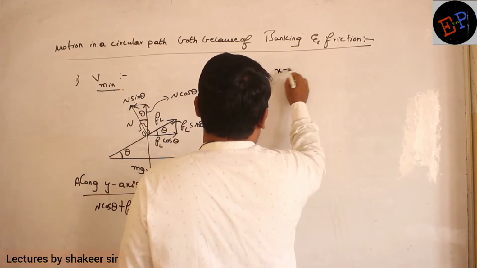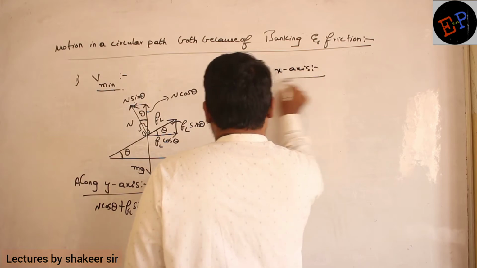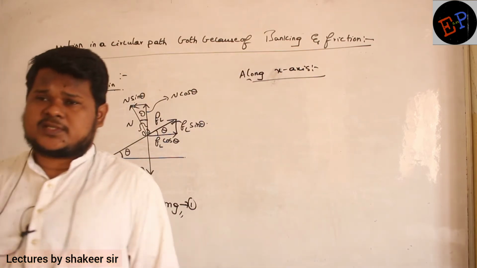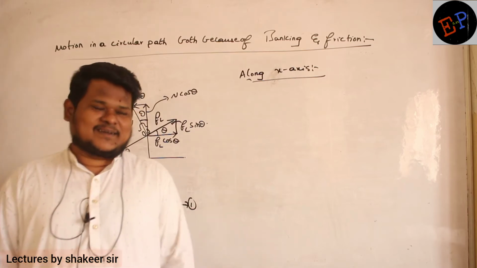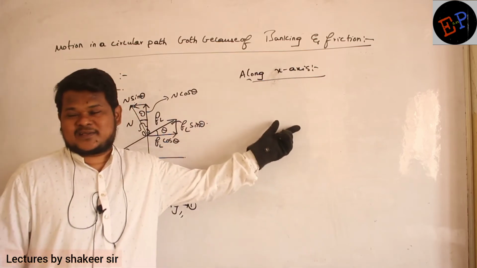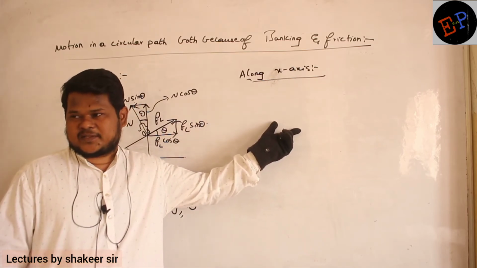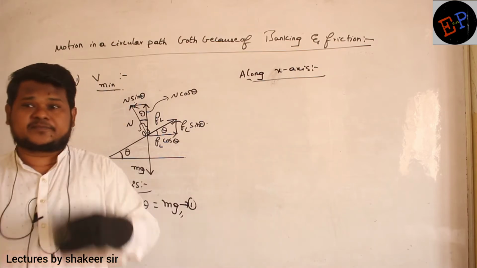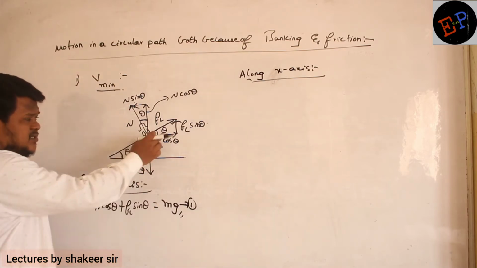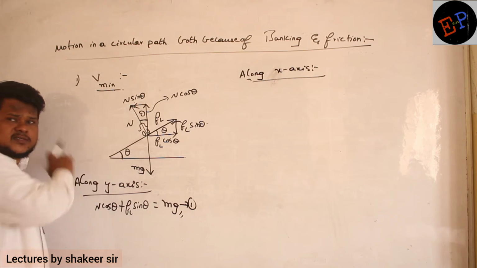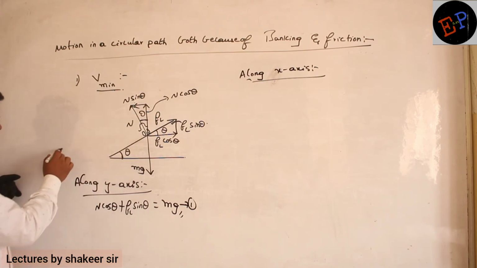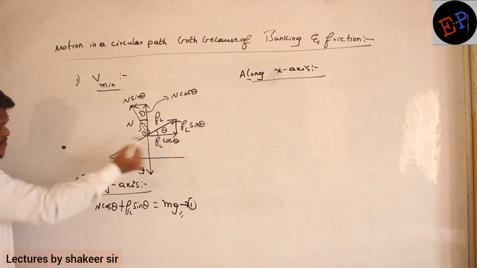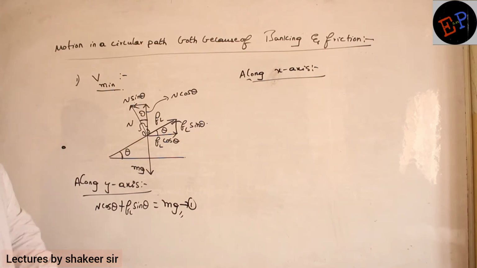Okay, ma'am? So along the x-axis also, should the forces be balanced or not? No. Why? Along the x-axis, if forces are balanced, the body cannot move in a circular path. It will move in a straight line. Clear, no? So definitely there should be some force acting towards the center of the circle. If the body is moving like this, this is the center of the circle, no? Center of the circle will be somewhere here. So there must be some force acting towards the center of the circle. What is that force?